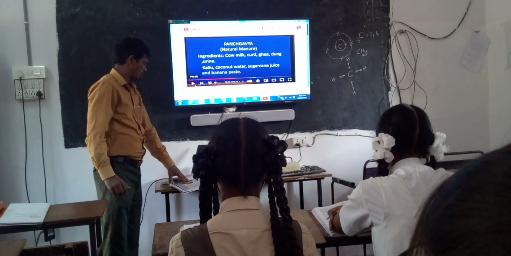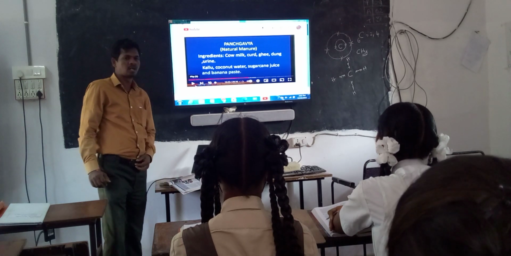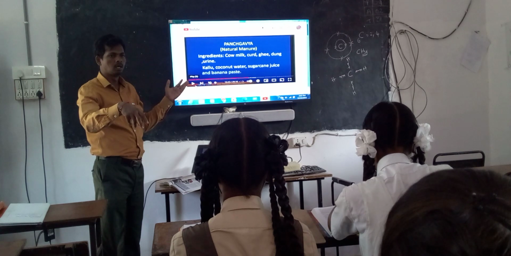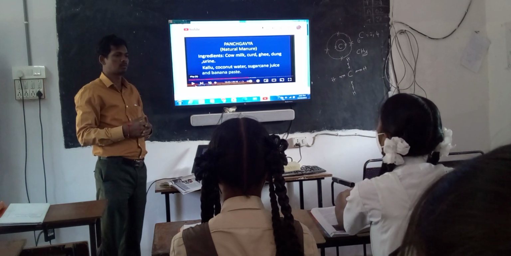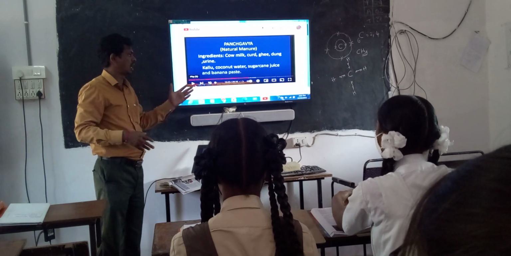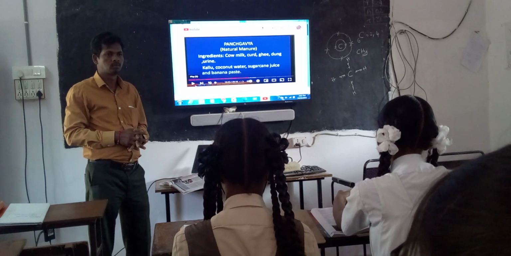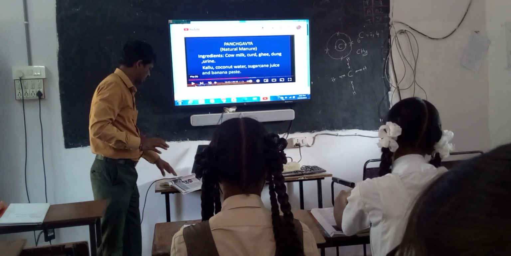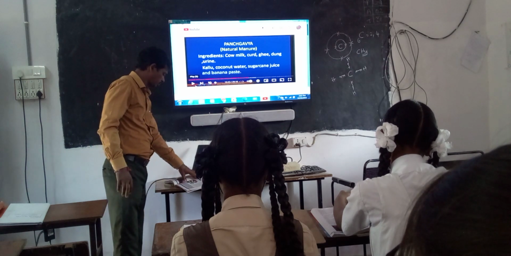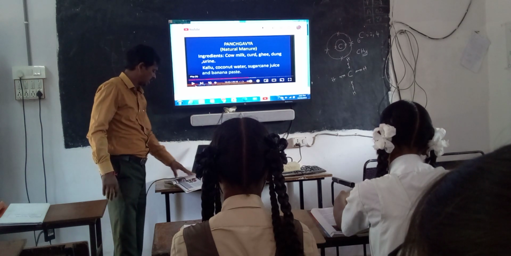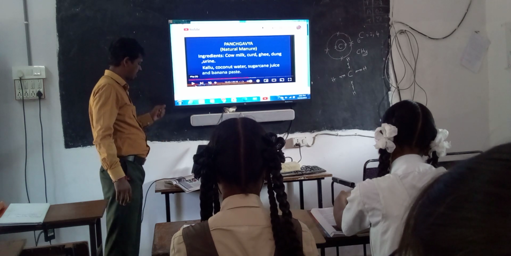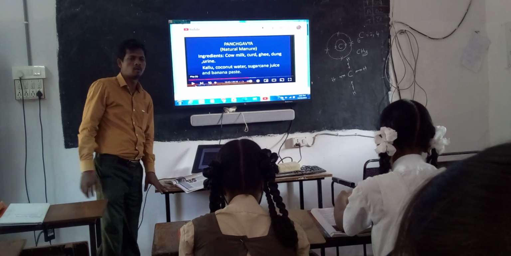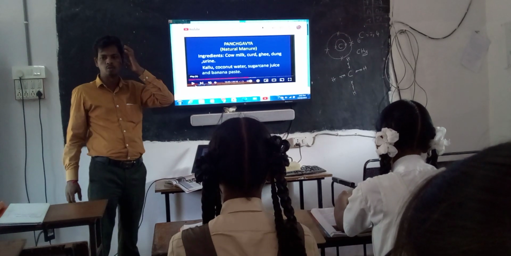Okay. So now we are going to discuss. This is also a natural manure. Panchagavya, which we are preparing from natural, organic materials. That's why it is called natural manure. We are preparing it, but we use only organic materials. So what are the main ingredients here? Milk, curd, ghee, dung, and urine of the cow. So by using these materials, what do we have to do?